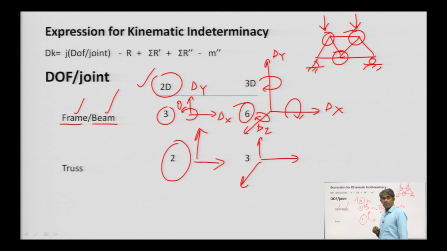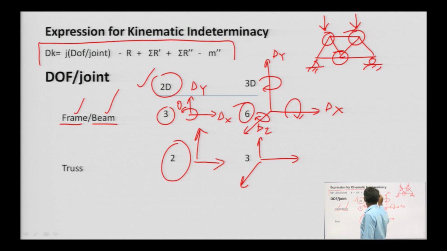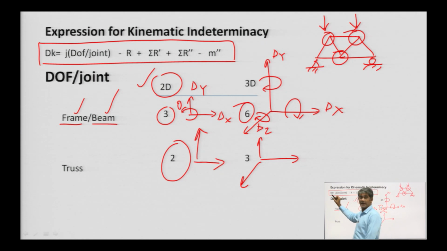Now, we can derive the expression for kinematic indeterminacy. Kinematic indeterminacy can be written by this expression. Dk means degree of kinematic indeterminacy, KI. It is J, where J stands for the number of joints, multiplied by the degree of freedom per joint, which depends upon the type of the structure.